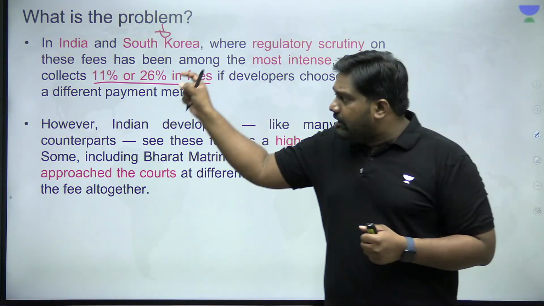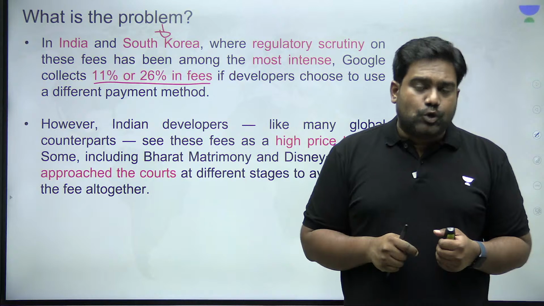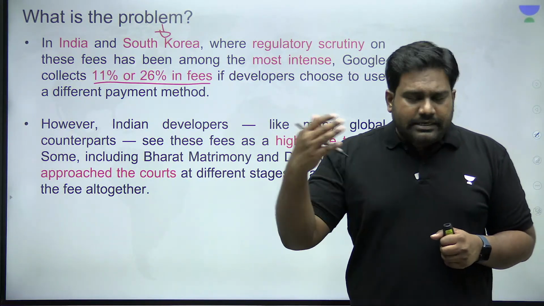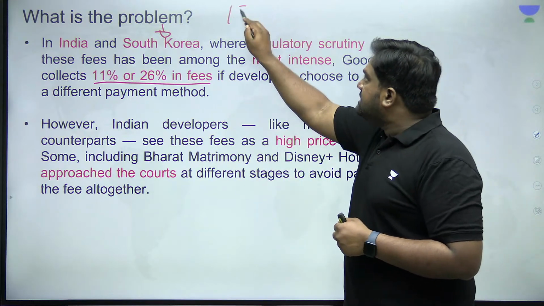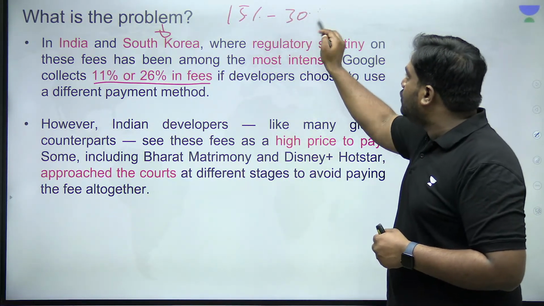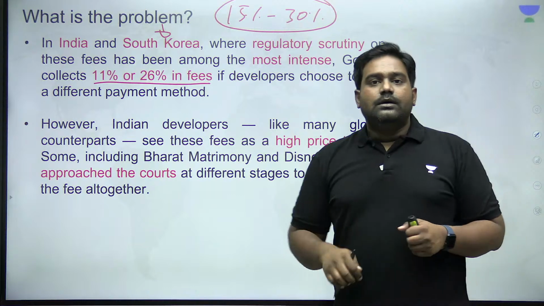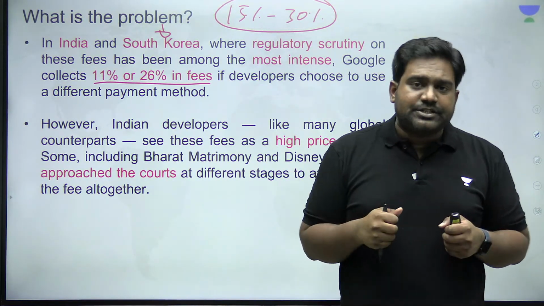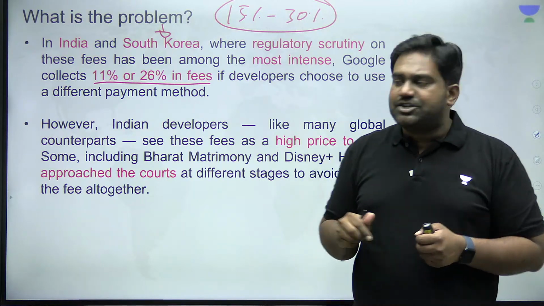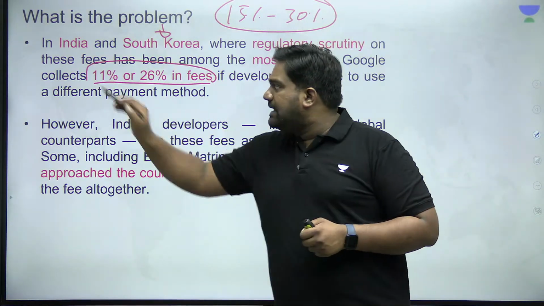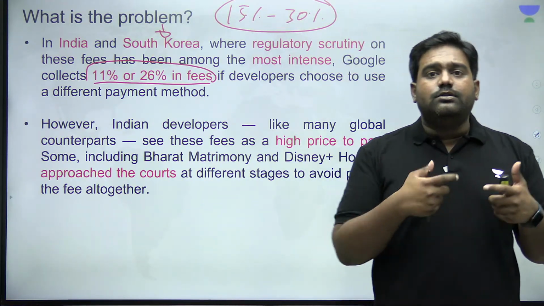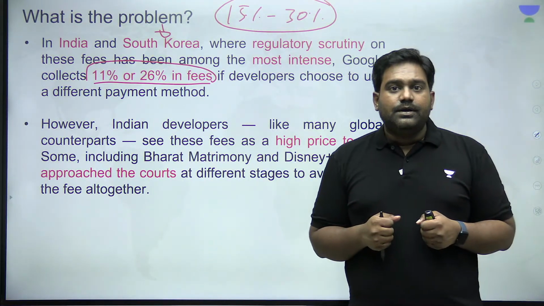So after regulatory intervention in India and South Korea, Google has slightly reduced the transaction fee. Until a couple of years ago, the transaction fee was in the range of 15 to 30%. Following the regulatory action in India, South Korea, and in other markets, Google has slightly reduced the transaction fee, brought it down to 11 to 26%. But still, this is very, very high according to the small companies and startups, right?